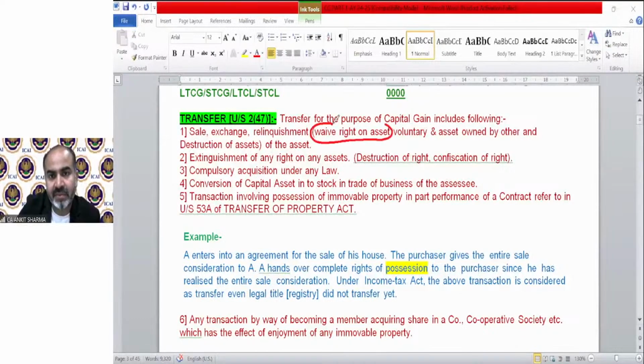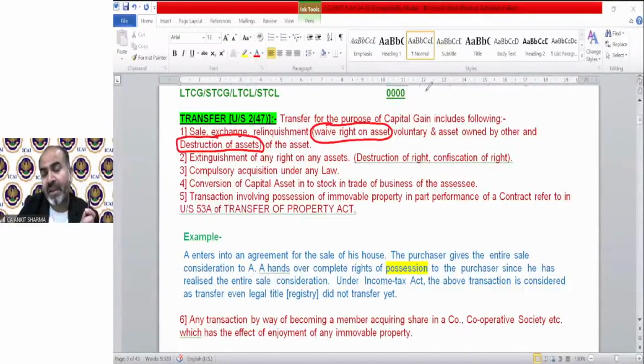on any asset. But under income tax, for the purpose of capital gain, destruction of asset will also be treated as relinquishment of asset. That means if the asset has been destroyed by fire, etc., that is also going to be treated as sale, that means also going to be treated as transfer.